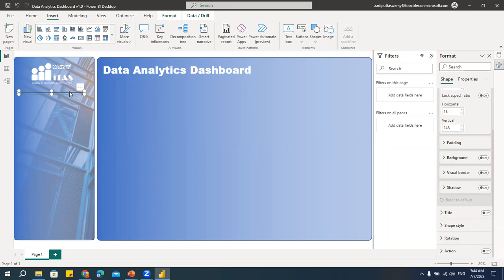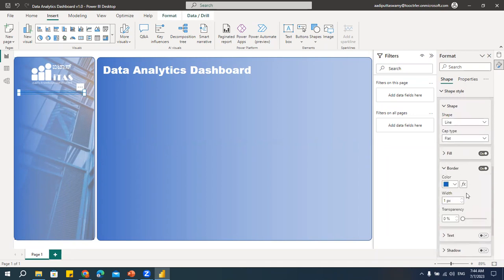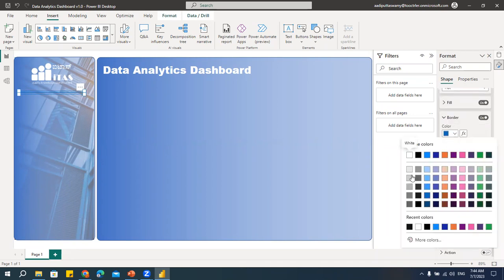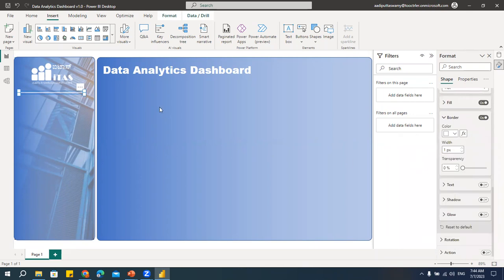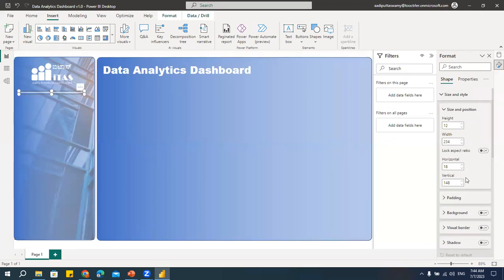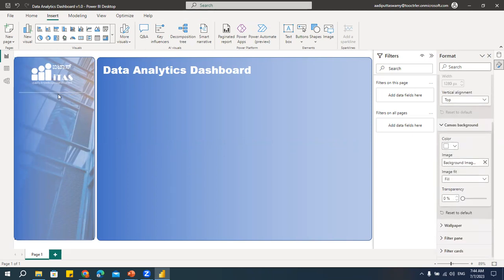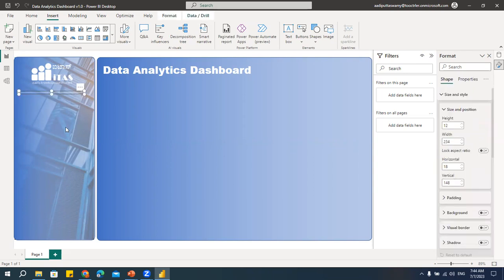Let me double click on this shape style. And we have this border. Let me change this to some white color. If you think it's good, you keep it. Otherwise, if you want to make it a little lighter in color, you can go to Border. Let me make it a little transparent and see. Yeah, I think this looks good. Let me copy this, paste it, and take that here. Just keep it like this. See.